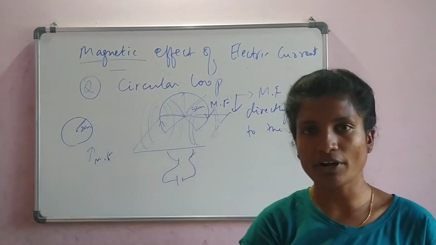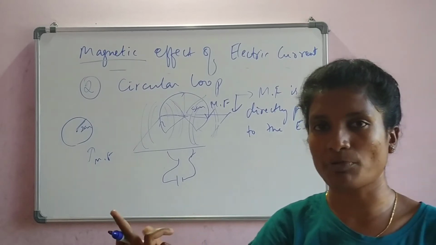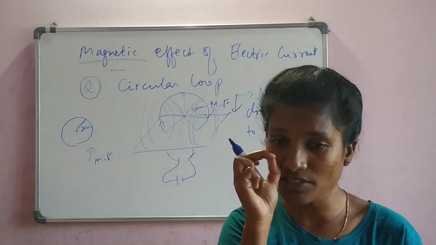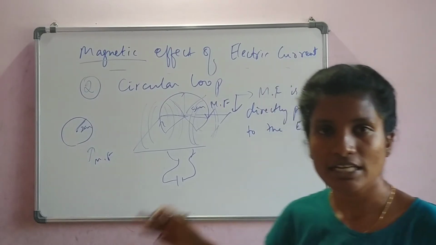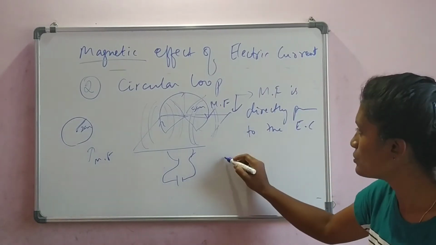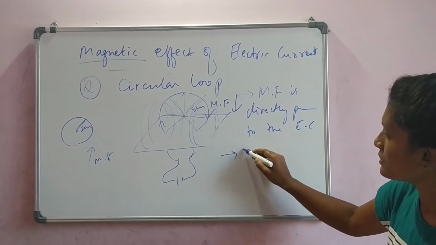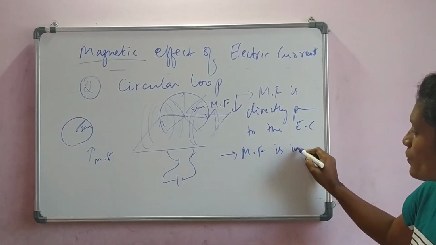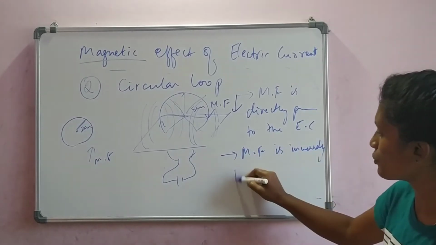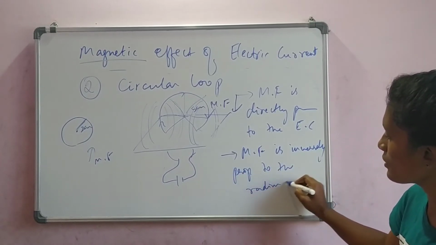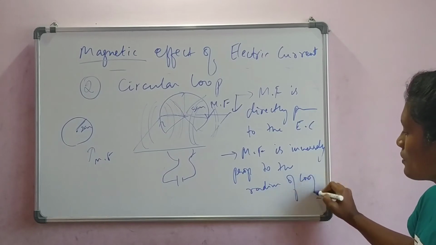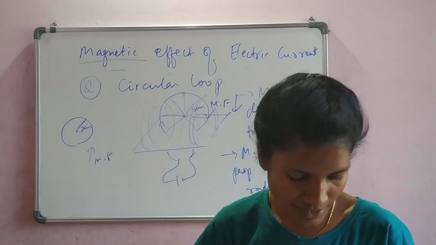So did you get the point? Same point as in the first experiment. There it was the distance from the center of the wire to the concentric circles. Here it is the radius. That's all. So how can we say? The magnetic field is inversely proportional to the radius of the coil or loop. So that is the observation we made.